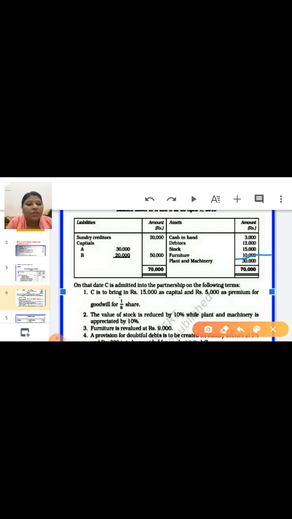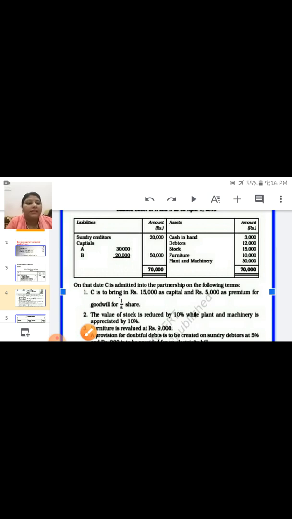And what is the new value? New value is 9,000. So it is clearly visible, furniture is decreased by 1,000. So decrease in furniture 1,000, you have to write down debit side. Understood? When new revalued value is given, you have to compare the old value and new value.